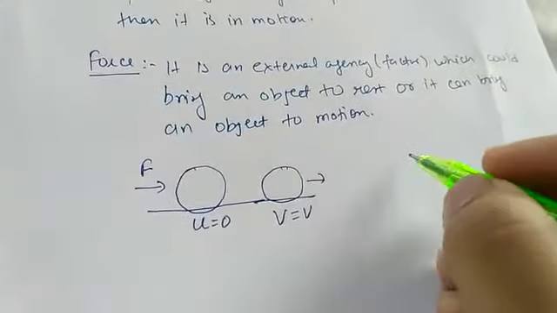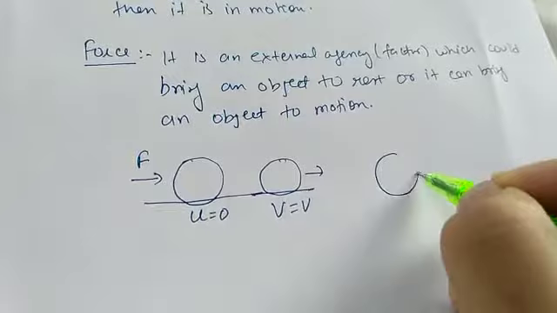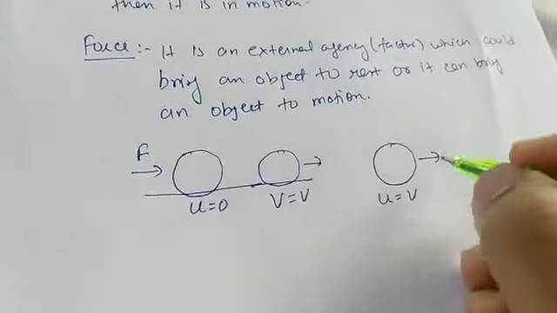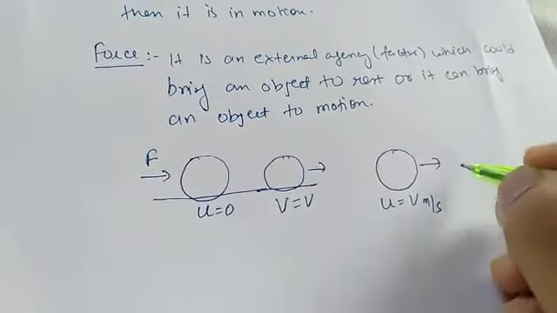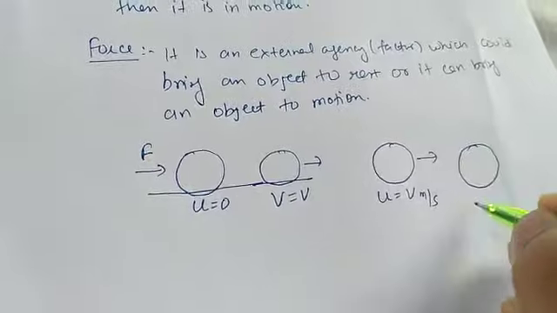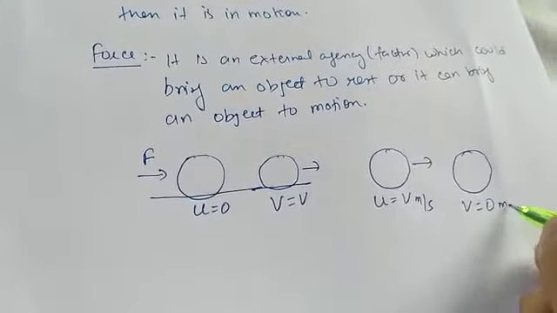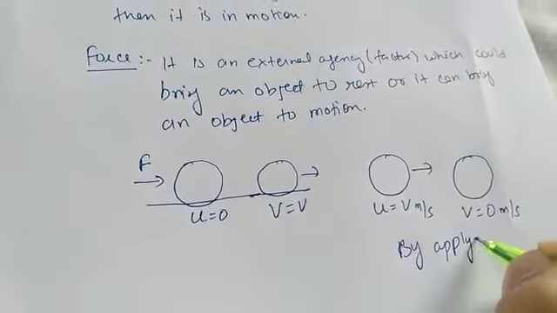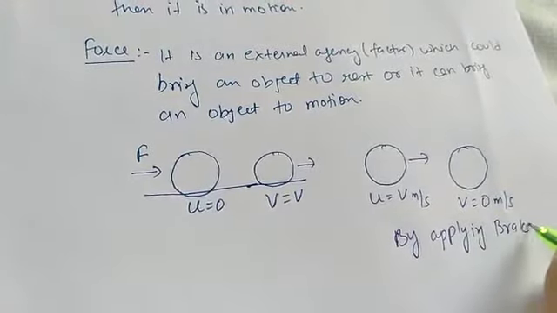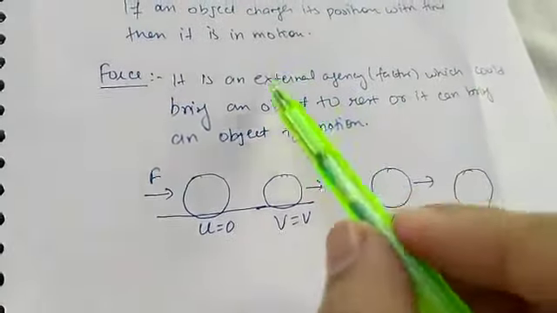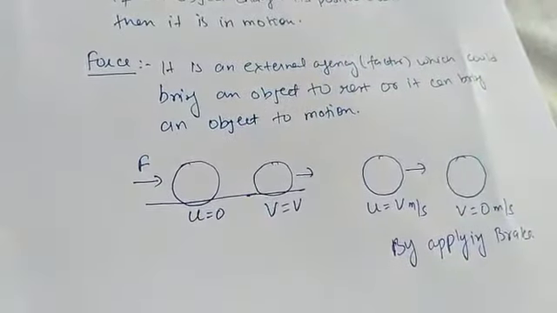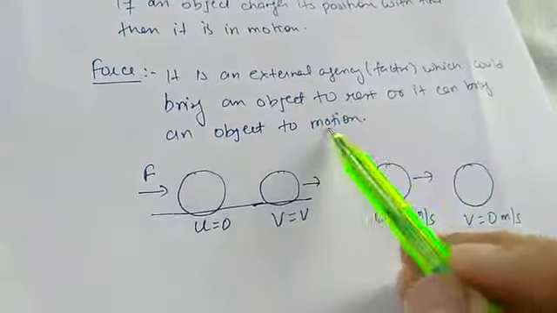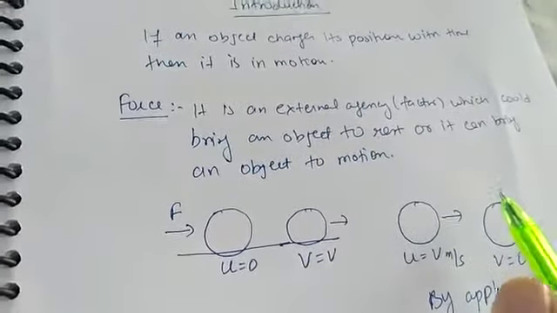Consequently, if an object is moving with a certain velocity v, meter per second, you apply force and you can bring this object to rest. How? By applying brake. So what is a force? A force is any external agency or any factor which could bring an object to rest, or it can bring any object to motion. Okay, so it is a force.